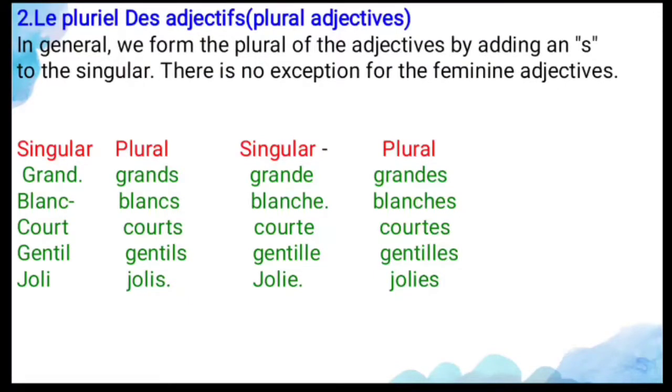And let us move to the feminine singular. Grande, it ends with e, and you have to add s only, grandes. And blanche, blanches. And courte, courtes. Gentille, gentilles. And jolie, and jolies. So you should not change the pronunciation, it is the same, but the spelling is different. So this is the formation of the plural adjectives.